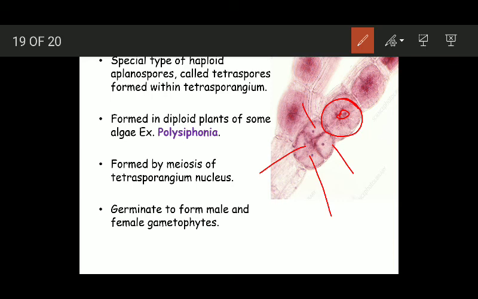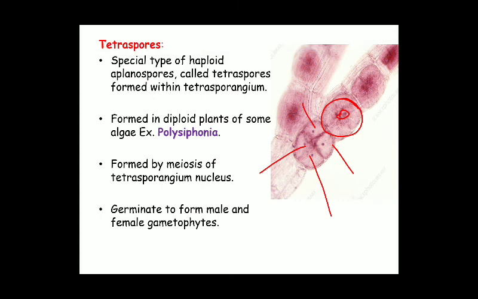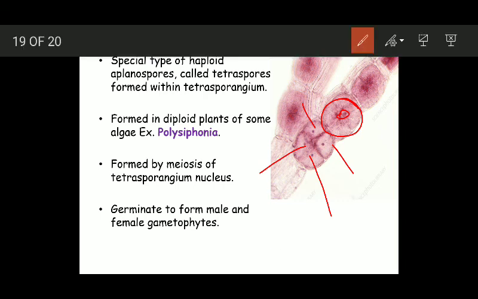Now these Tetraspores formed inside the Tetrasporangium, after their liberation, germinate and form the male and female gametophytes, which are haploid. I will repeat this. Tetraspores are a special type of haploid aplanospores which are formed inside Tetrasporangia.